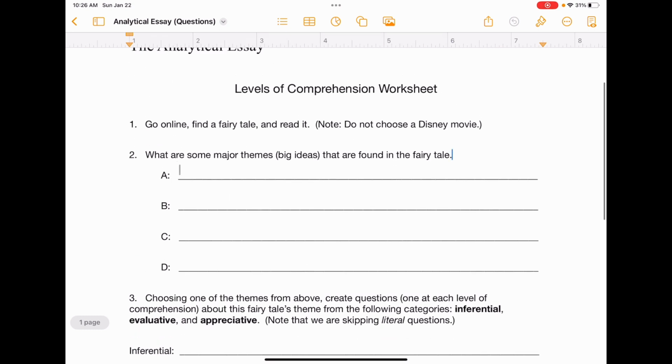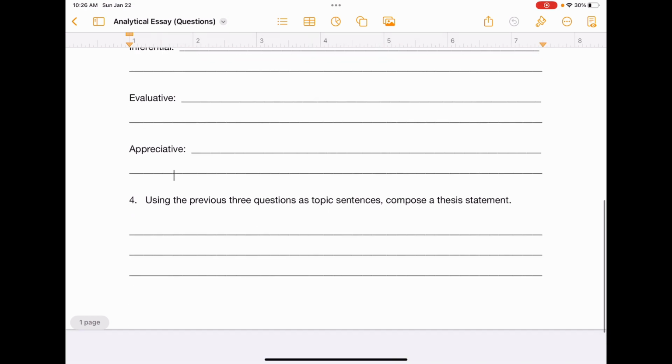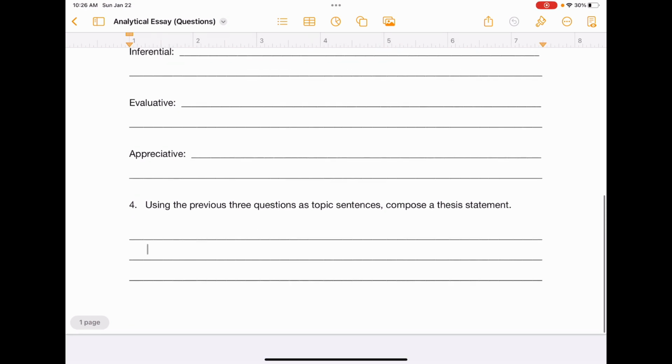So if my theme was giving children more independence, my thesis statement is going to be about that. I could say the author is making the argument that we shouldn't give children independence too soon. Now, do you see how that's talking about the theme that I had? My theme was about children and independence. I put that into a statement, an argument. That's the argument I'm going to make. I think the author is telling us blah, blah, blah about children, independence, blah, blah. Do you see how that works?